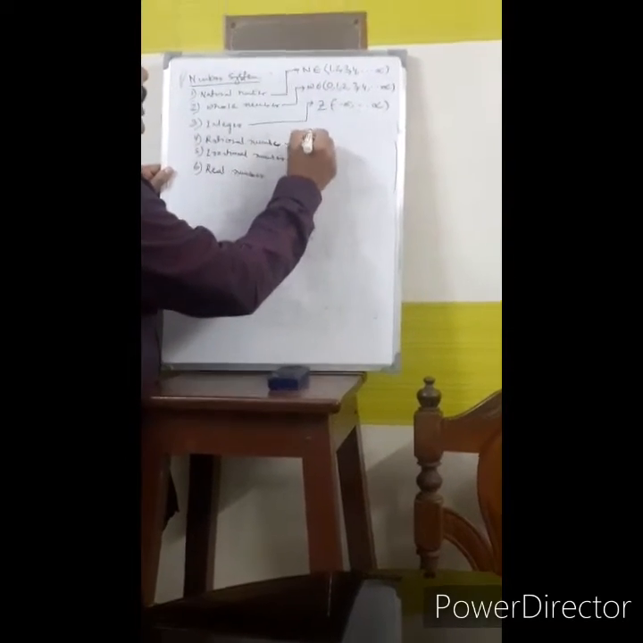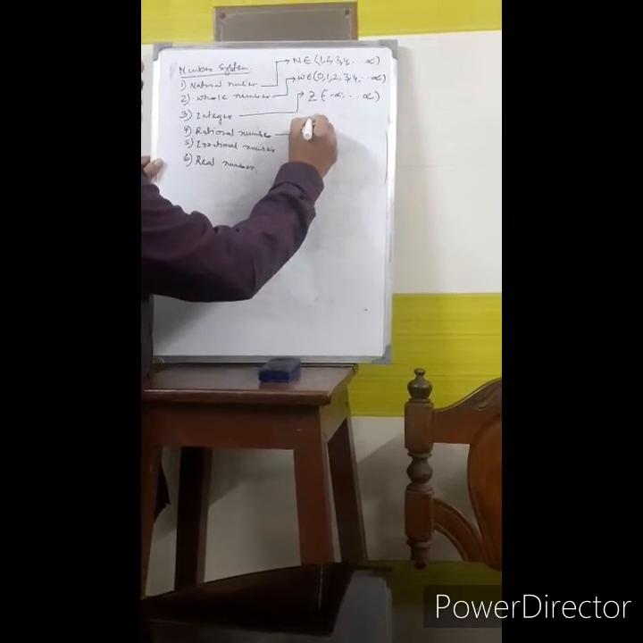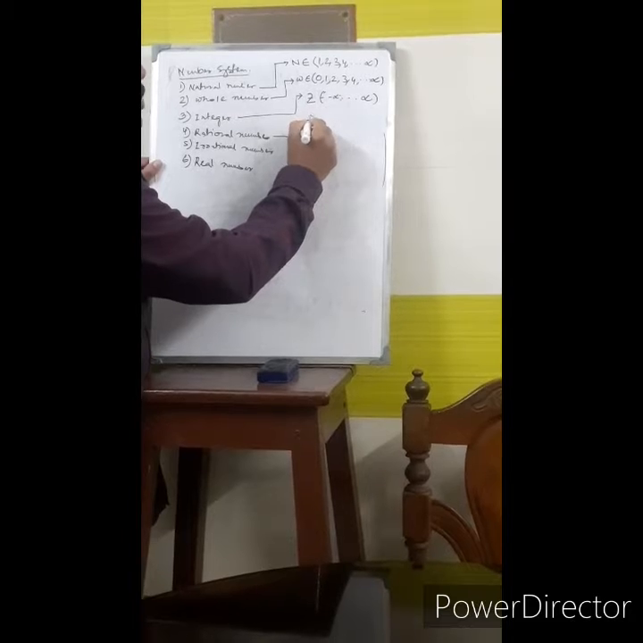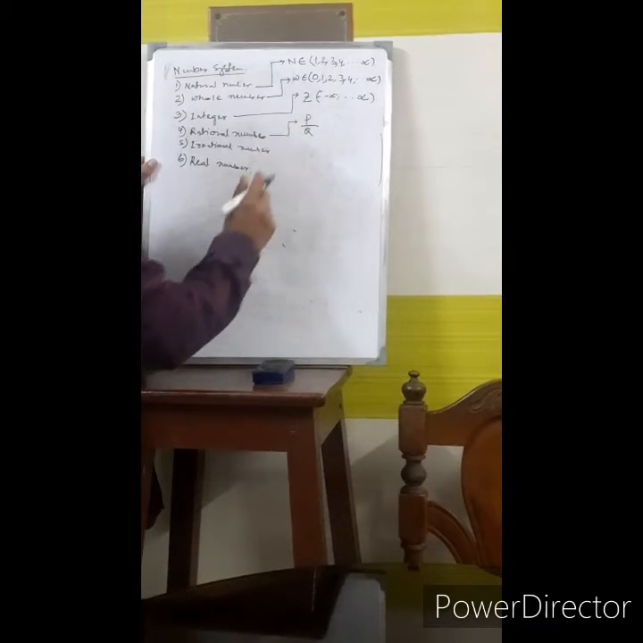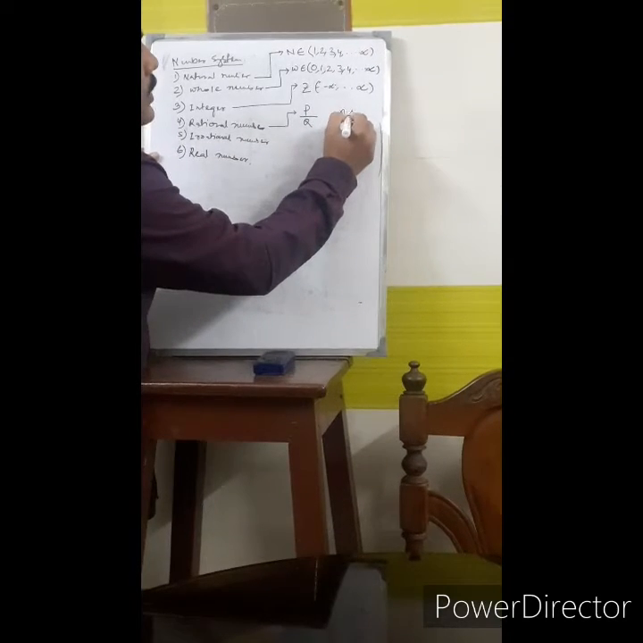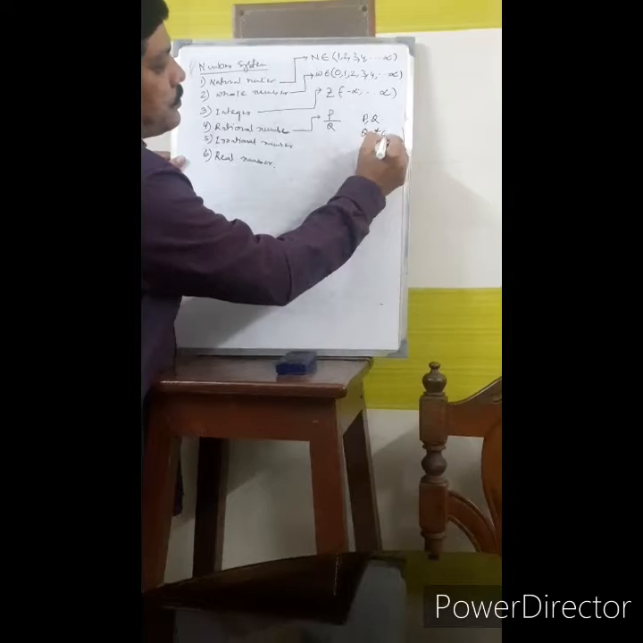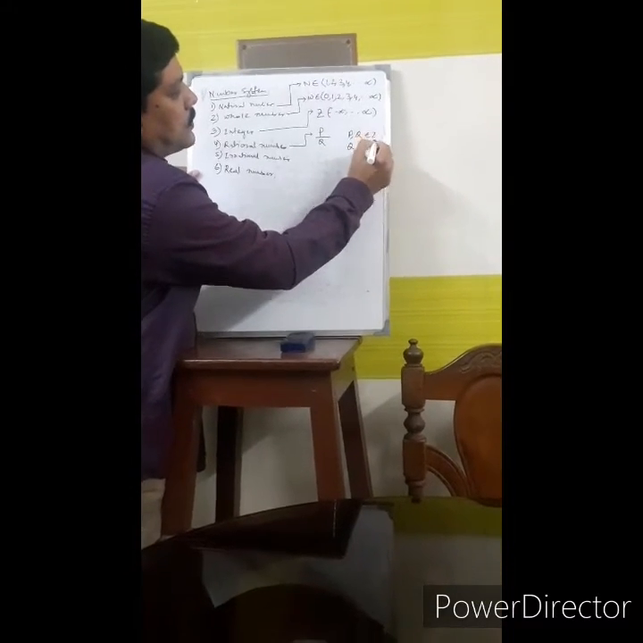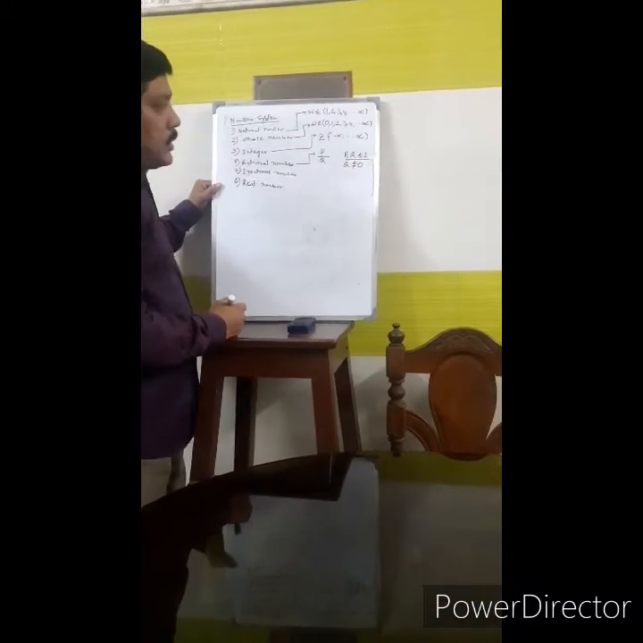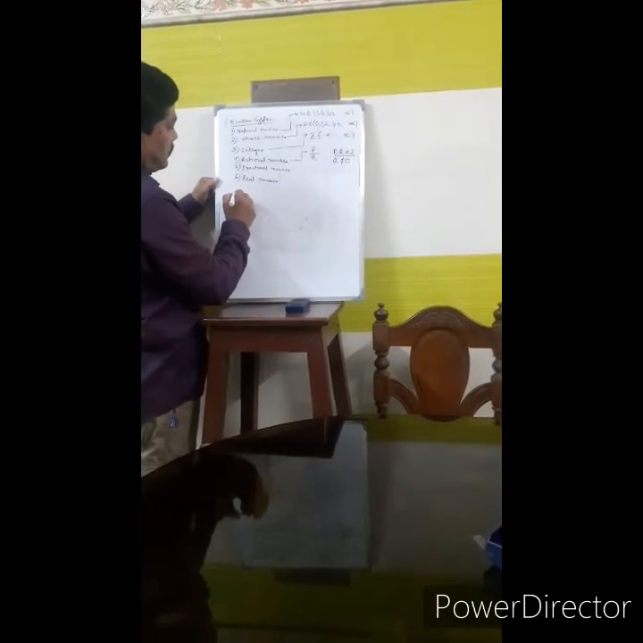Now come to the rational number. A rational number may be defined as a number which can be expressed as p by q, where p and q are any integers and q is not equal to 0. We have to understand these things actually.